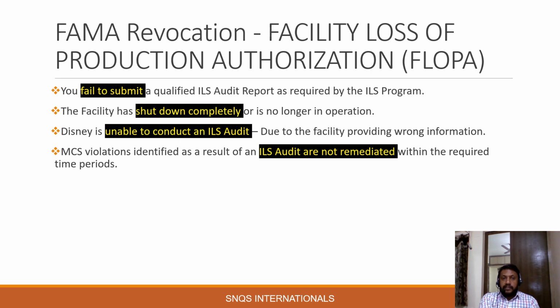Then, MCS violations identified as a result of an ILS audit are not remediated within the required time period. As we already discussed, the time period is 120 days, and within that 120 days, any MCS violation reported in the initial audit should be addressed, and the follow-up audit conducted within that 120 days should be clear without any new MCS violation or existing MCS violation.